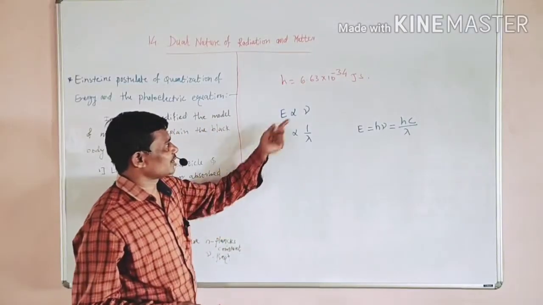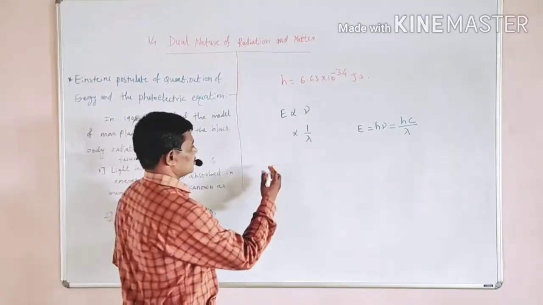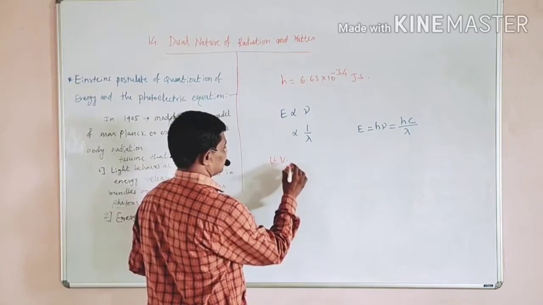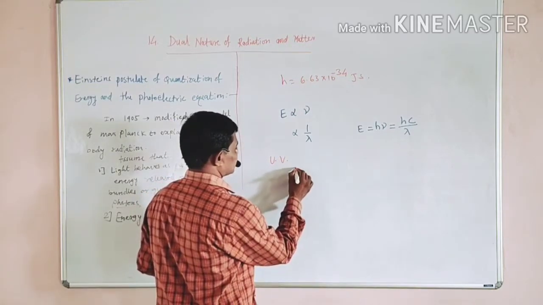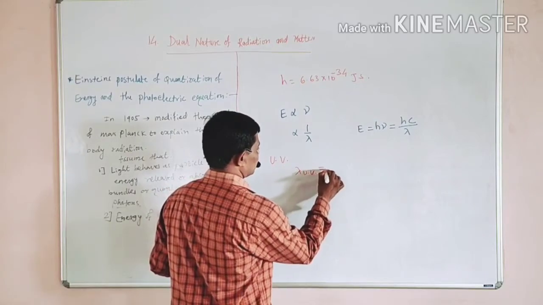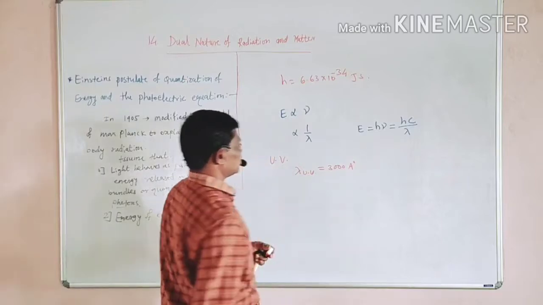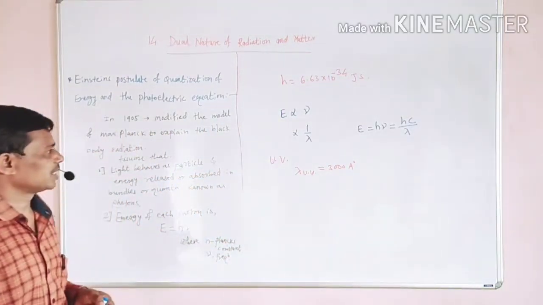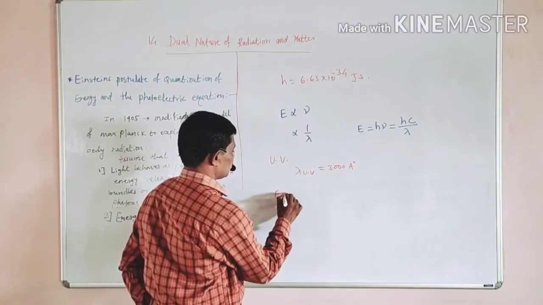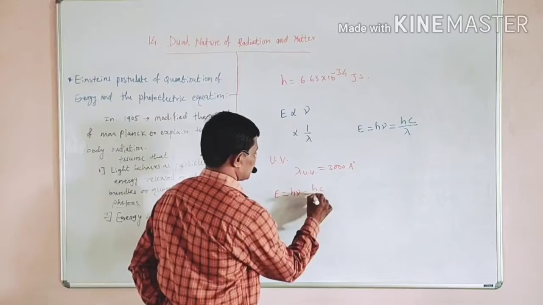We can find out the energy of a photon. Suppose there is ultraviolet light having a wavelength lambda UV equal to 3000 angstrom unit. Then we can estimate the energy of the photon such that E is equal to h nu, or equal to h c upon lambda.